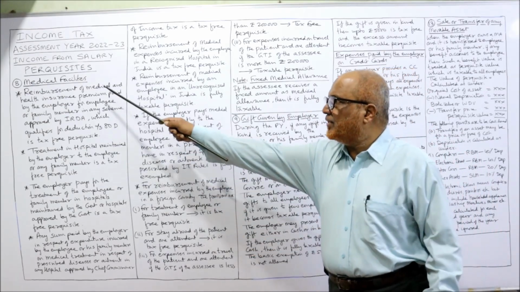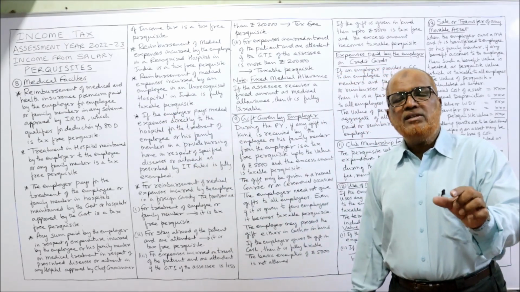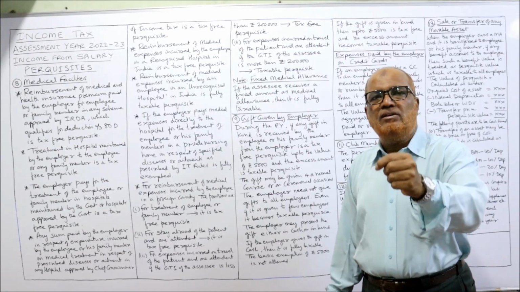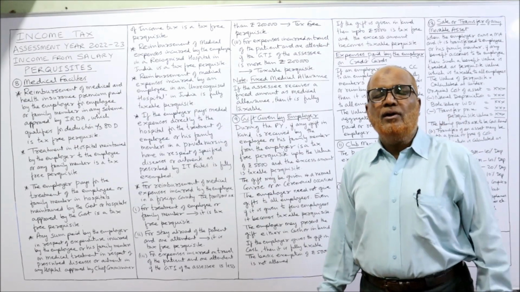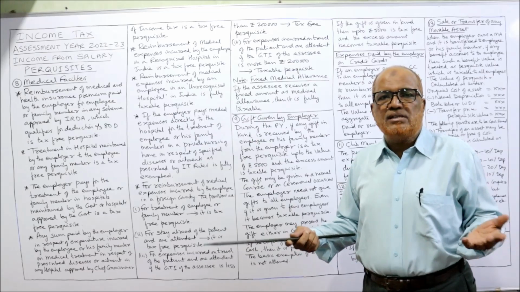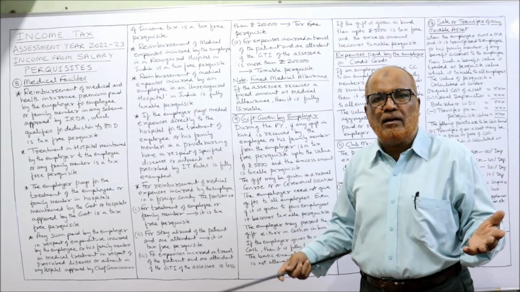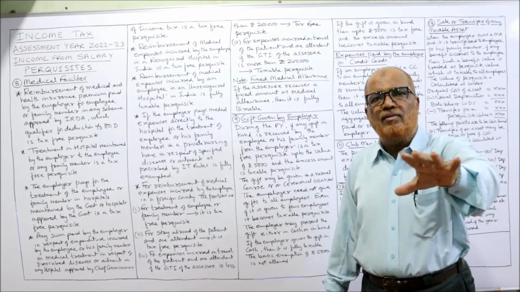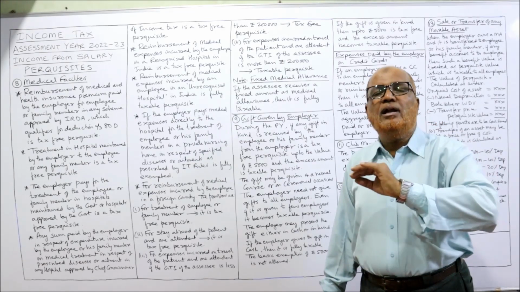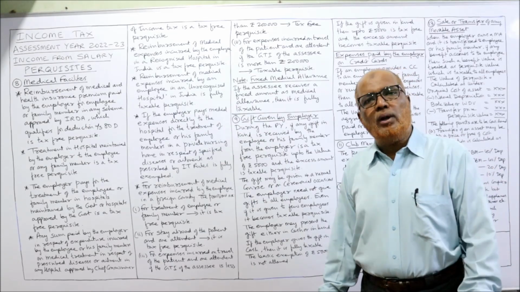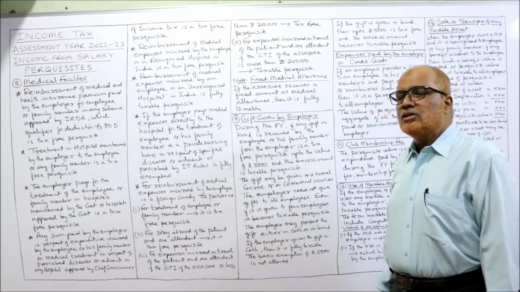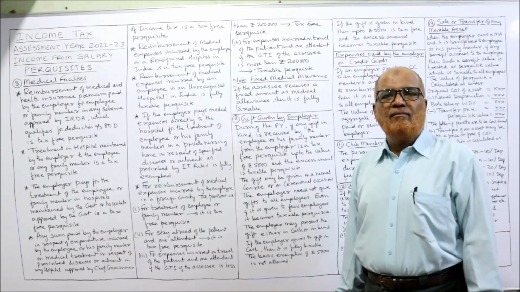Allowance is different from facilities. Allowance means a fixed amount is given by the employer to the employee, whether the employee is suffering from the disease or not, immaterial. A fixed medical allowance is given by the employer to the employee every month. In that case, it is fully taxable to all employees because it is an allowance. That's it. So these are the provisions regarding medical facilities.